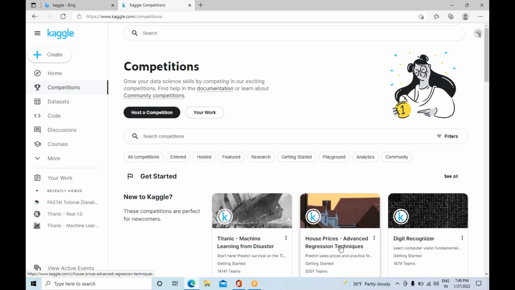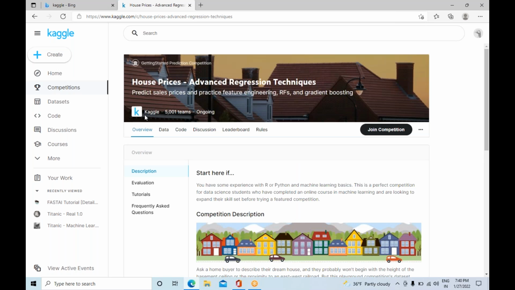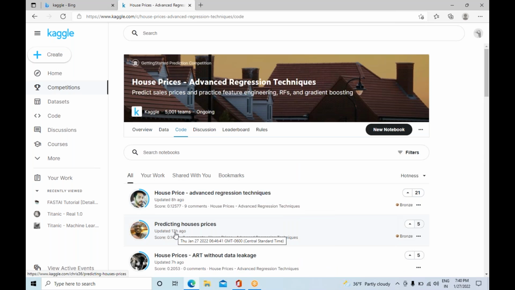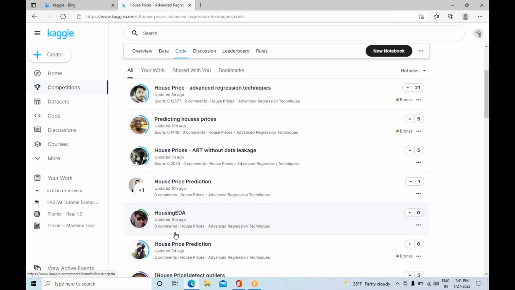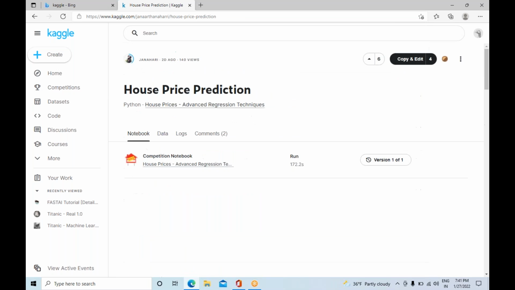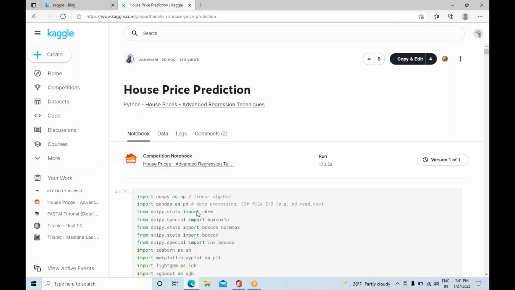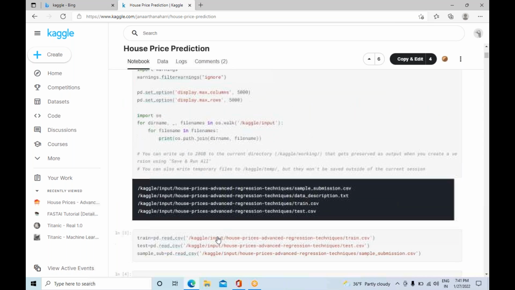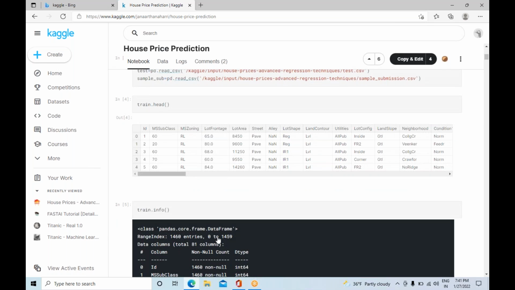House price prediction. You can click on this particular project and you can see the code. You can click on the code option. Here many people did their own logic. You can click on any one of them and compare. You can just see this particular person's code, what they were doing and how they are doing it, what functions they are using.